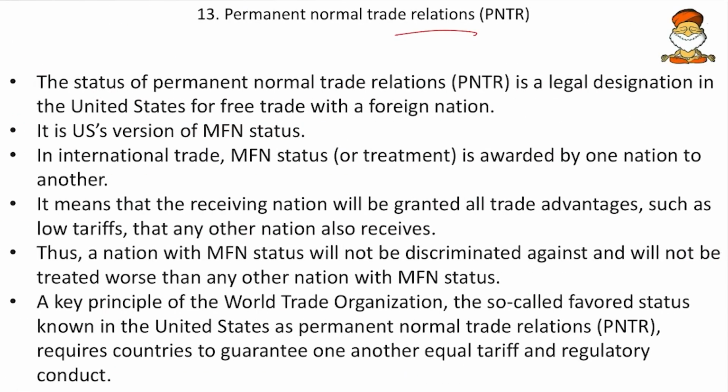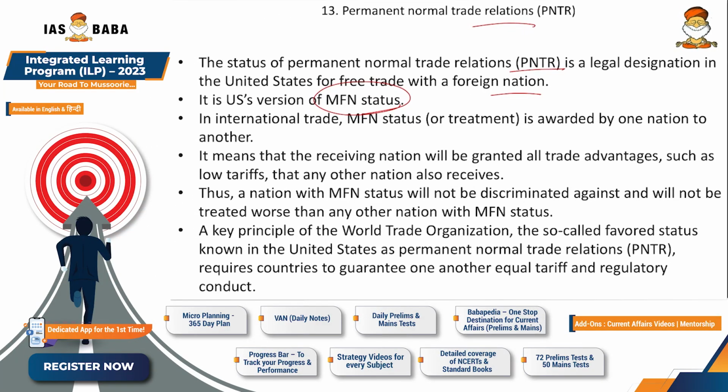The Permanent Normal Trade Relations. The status of PNTR is a legal designation in the United States for free trade with a foreign nation, and it is the US version of most favored nation status. So friends, we know that the WTO gives this most favored nation status, and this is the United States version of MFN. And in international trade, MFN status or treatment is awarded by one nation to another.